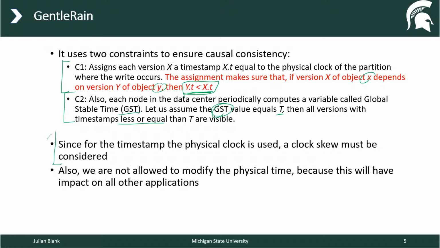Also note here, since timestamps depend on the physical clock, a clock skew must be considered, which is one improvement of CausalSpartan. And the second one is we are not allowed to modify the physical time directly because it would also have an impact on other applications running on the same server.